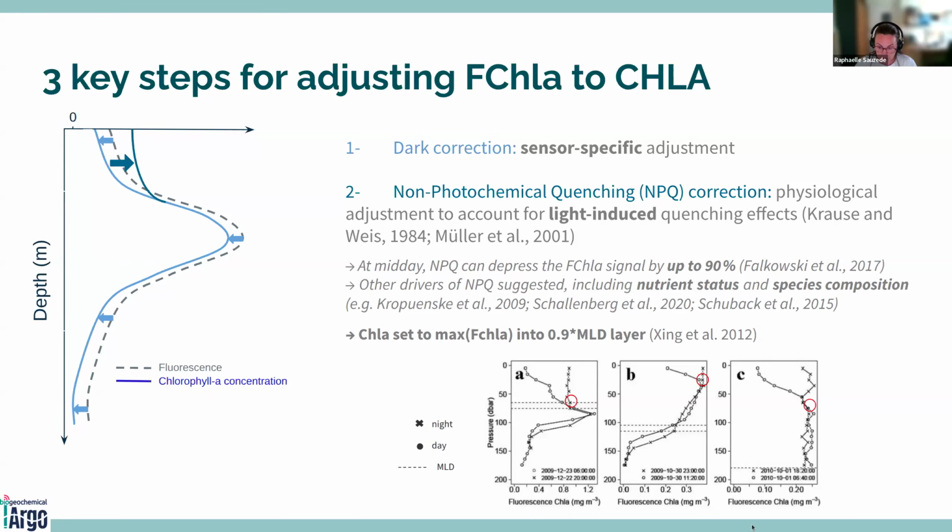So here you have some examples of profiles from the study of Xing et al. 2012. You have some day profiles as circles and some night profiles with the crosses, with the MLD. The lines here correspond to the MLD. And what you see is that you have this decrease of fluorescence due to the NPQ. And if you take the maximum of the fluorescence...